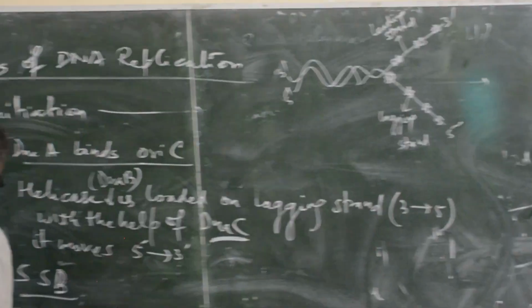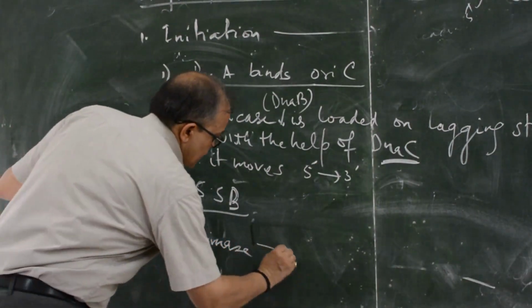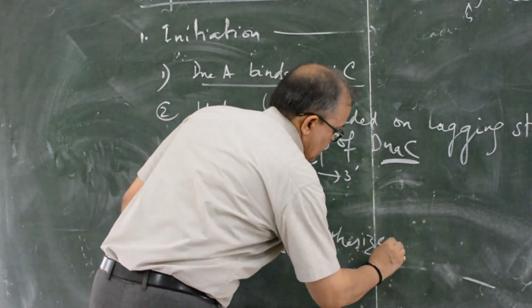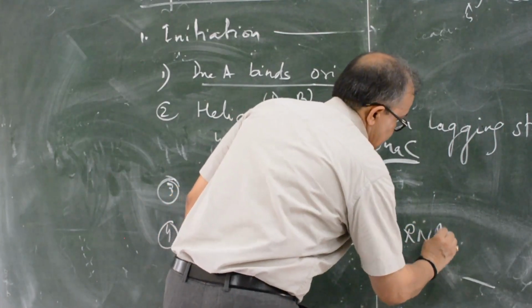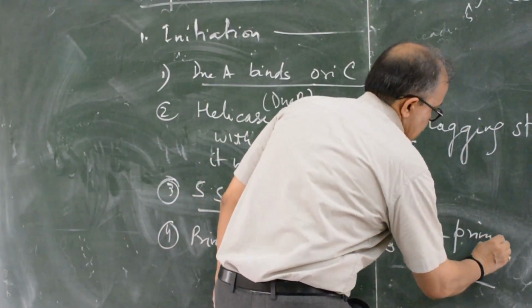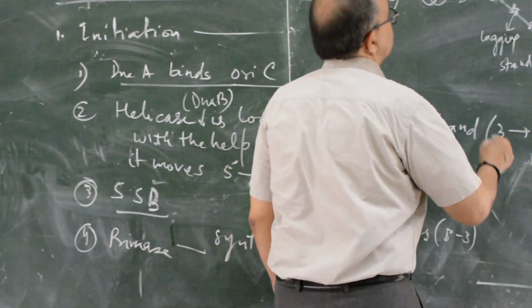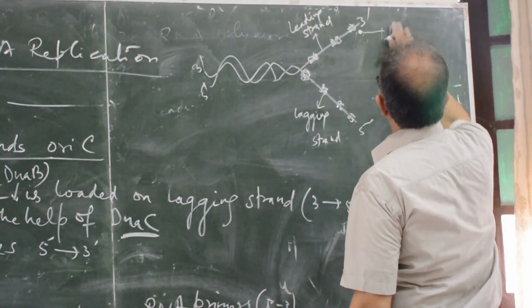Next enzyme is primase enzyme. Synthesizes RNA primers, 5 to 3. Short 5 to 3. Primase enzyme.